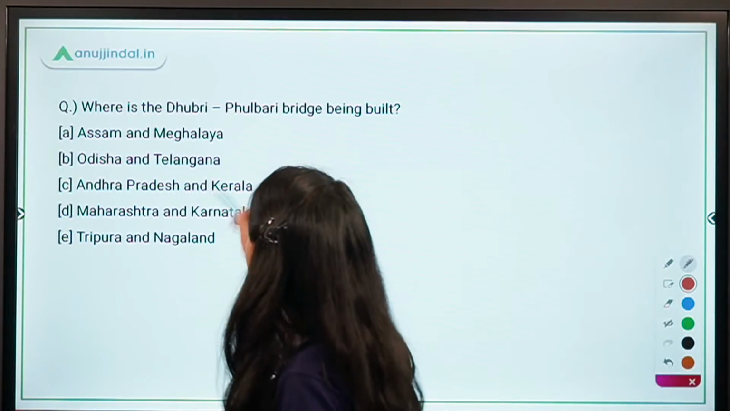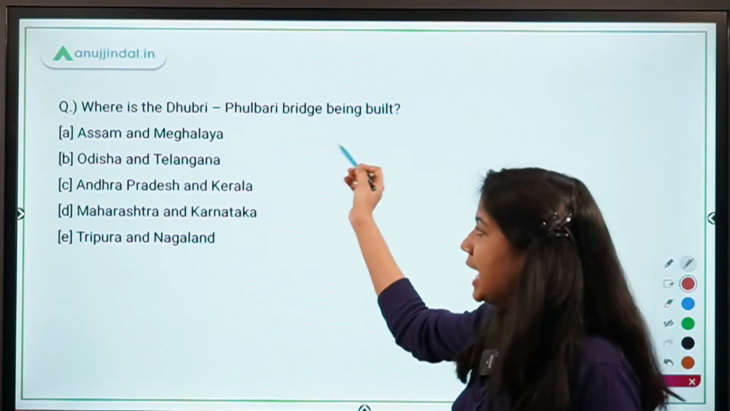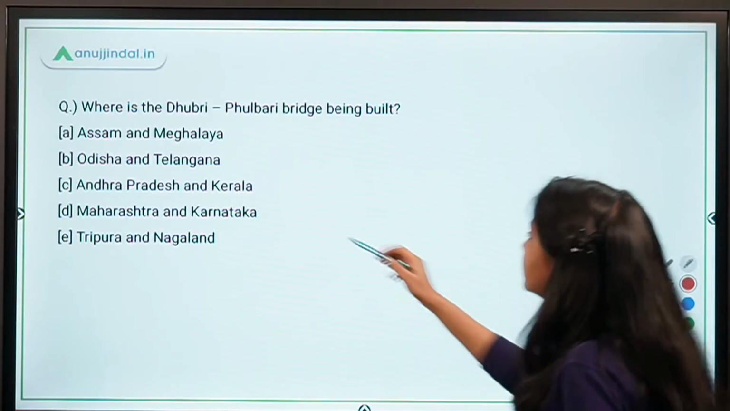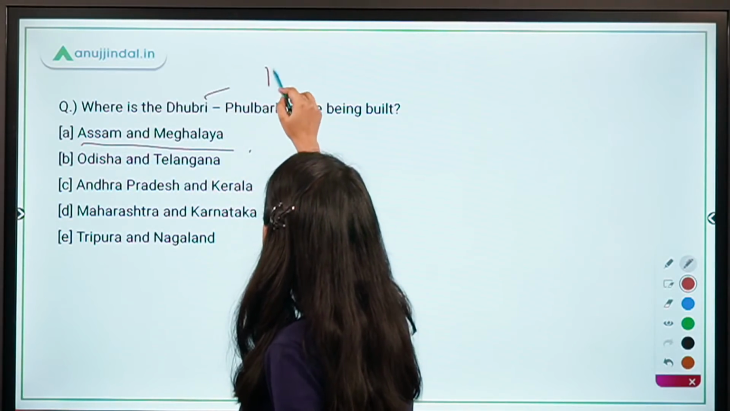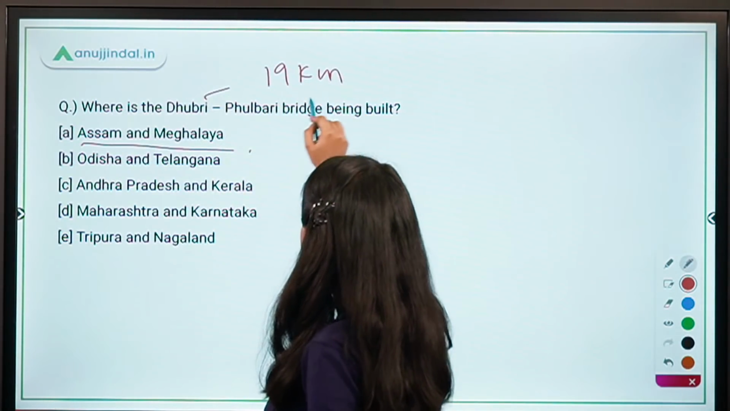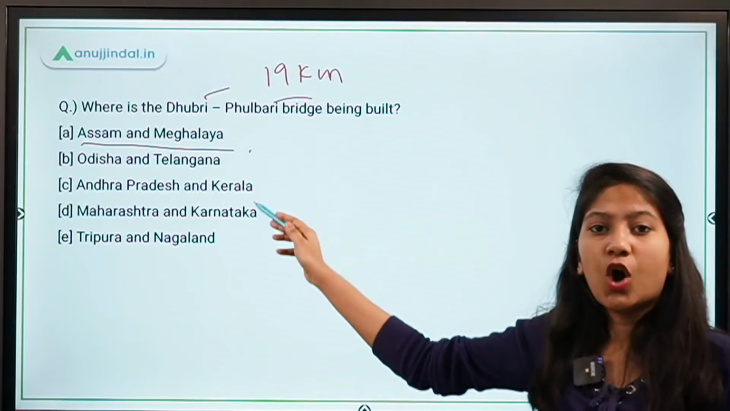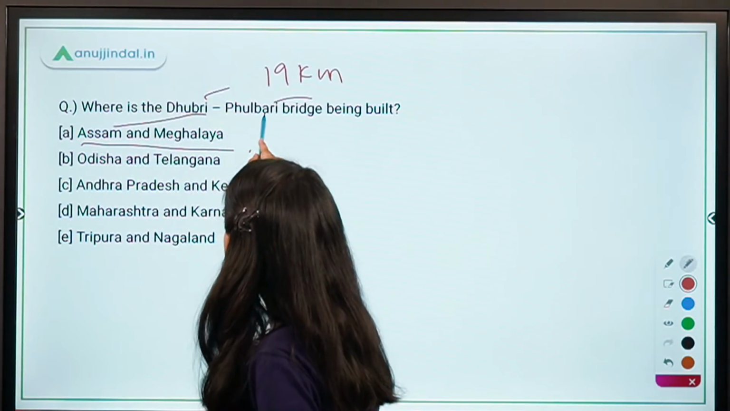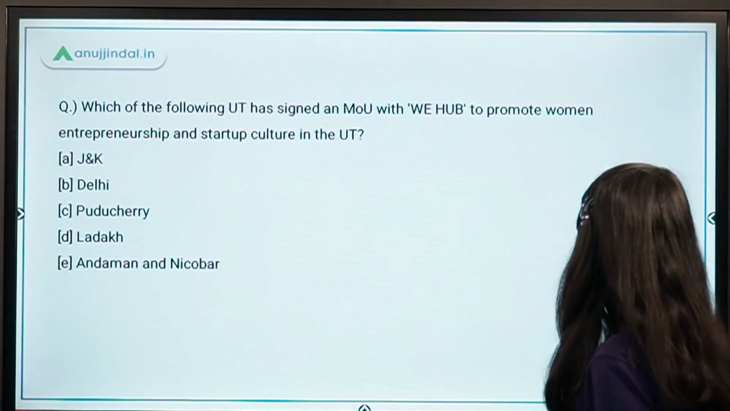So, where is the Dhubri-Fulbari bridge being built? The right answer is Assam and Meghalaya. Now this is a 19-kilometer bridge, and it is India's longest bridge that is being built in Assam and Meghalaya. Dhubri is in Assam and Fulbari is in Meghalaya.